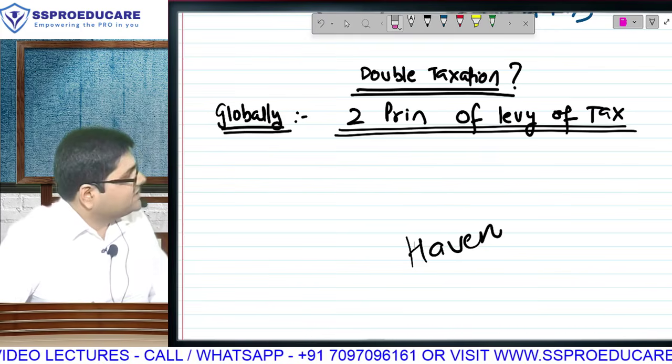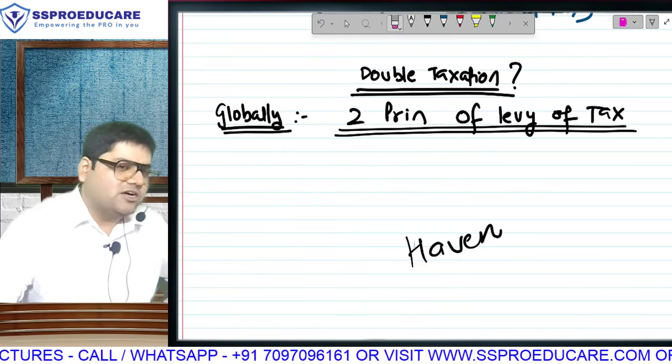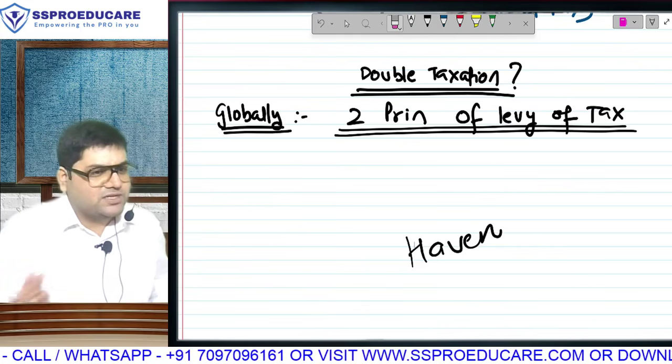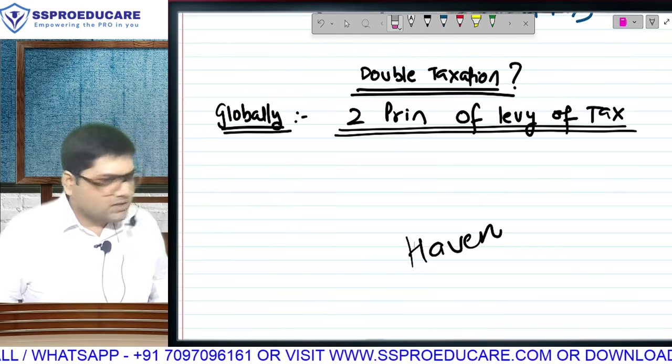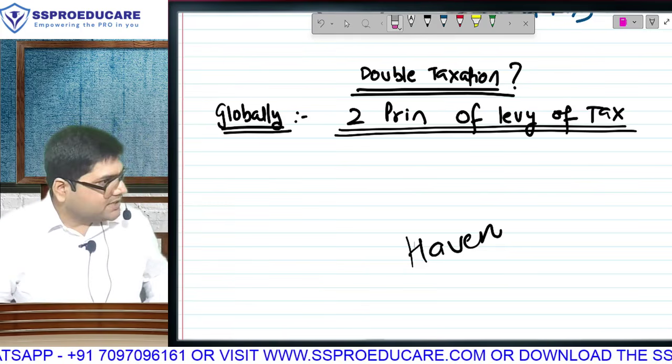So there are some countries which don't have income tax. They are known as tax haven countries. It is their choice. The government does not want to levy tax. If ever they want to levy tax, they can amend the constitution and start levying income tax. Correct? Hai? But then there are some other countries which do have income tax.